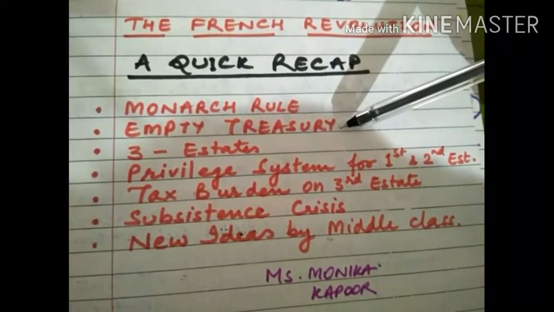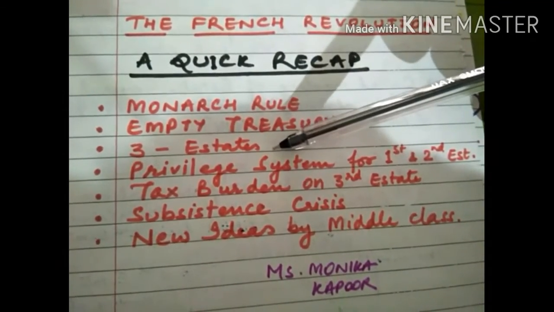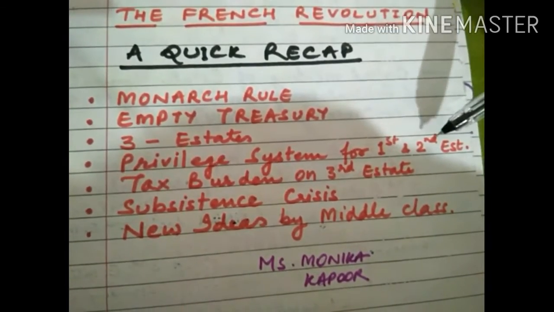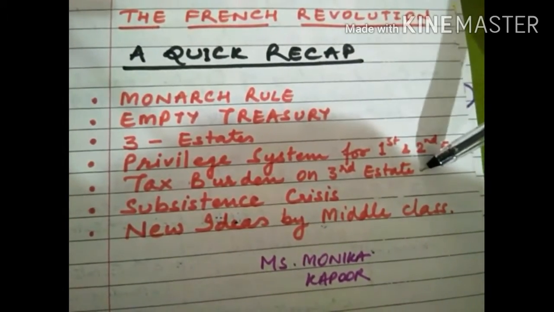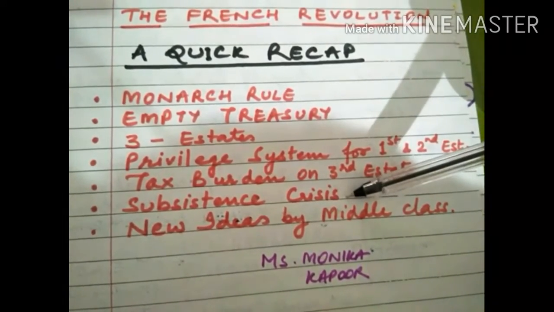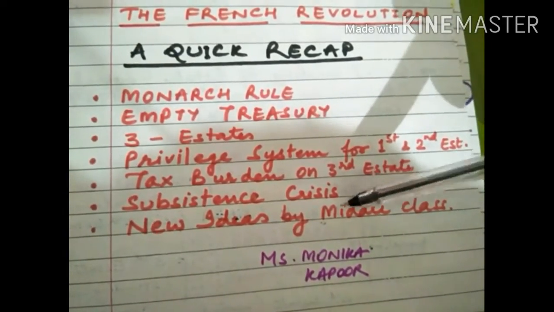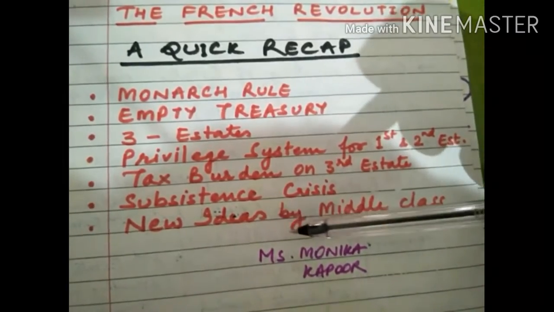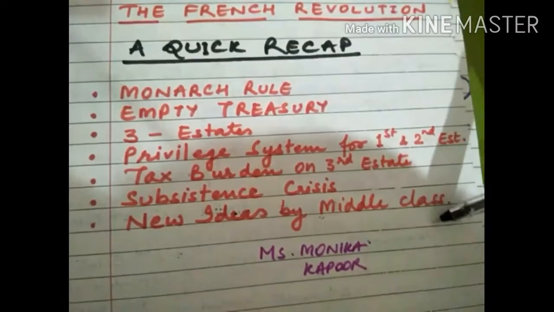There were so many reasons for the same, and French society was divided into three estates, and there was a privilege system for first estate and second estate. The tax burden was only on the third estate, and we have read the subsistence crisis or the food shortage, which was normally faced by the third estate people. And then we have read about the new ideas of freedom and equality, which were put forward by the new emerging social group that was middle class.